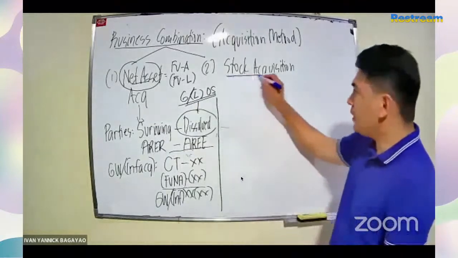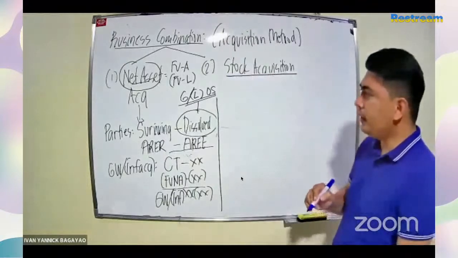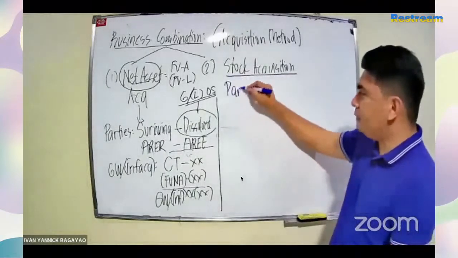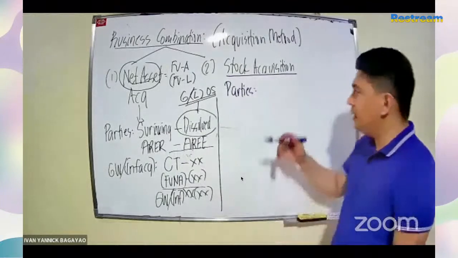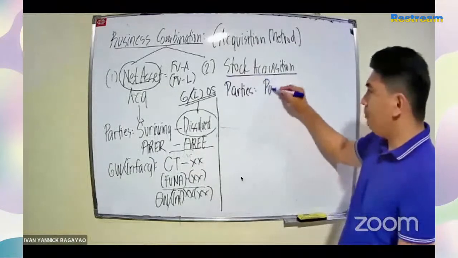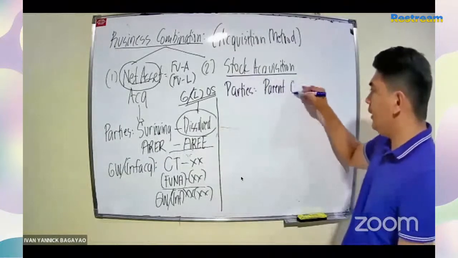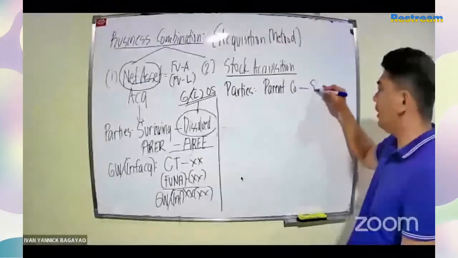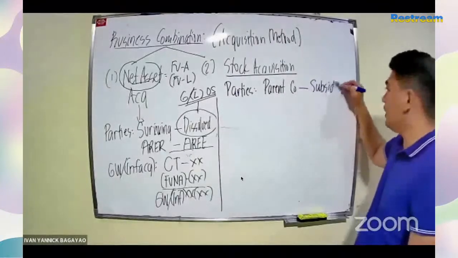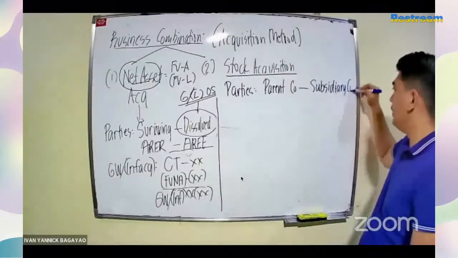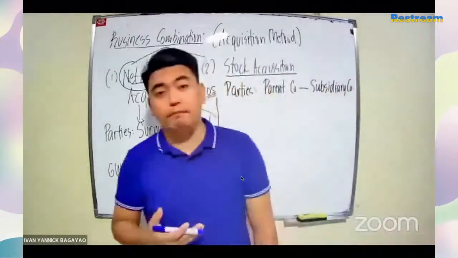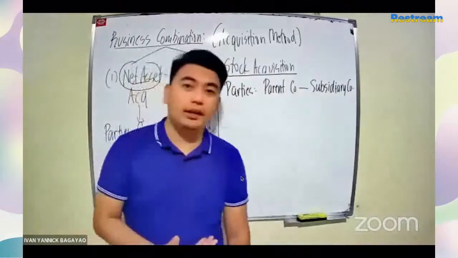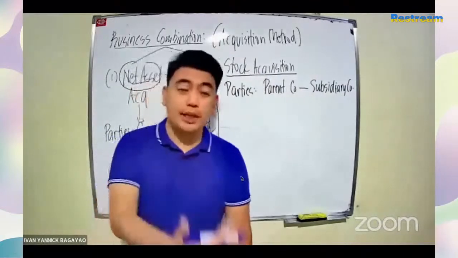Now, dito sa stock acquisition, sino naman ang parties involved? As regards the parties, class, meron tayong tinatawag na parent company, and we have here the subsidiary company. An example of this class is Jollibee and Chowking, Jollibee Food Corporation and Mang Inasal.